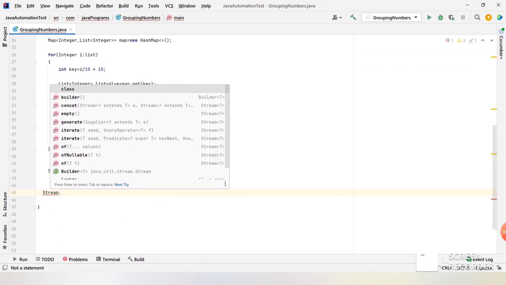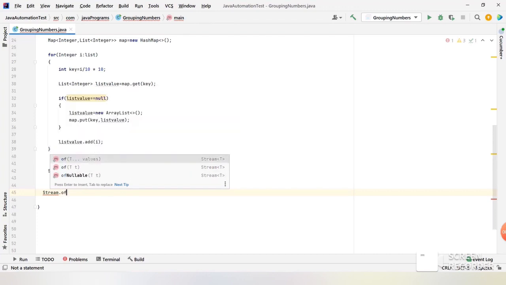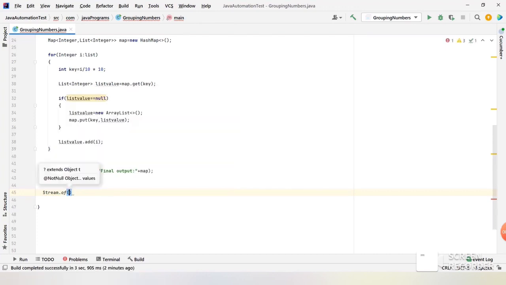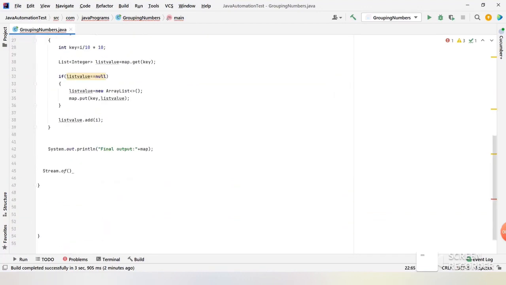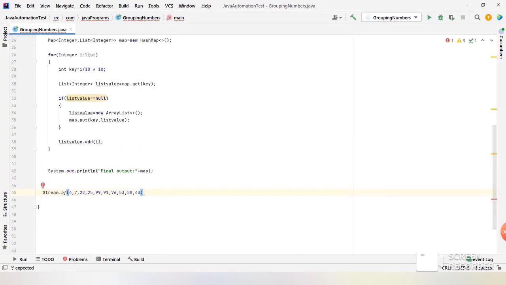If you see, it is also accepting a group of values. So it will convert it into a stream of values. That is of. Whatever values you pass will be in the form of a stream. I am passing numerics, right? So it will be a stream of integers. Now you can use these integers and do whatever the requirement you have with these numbers. The requirement here is we need to group these numbers as per the given range, right?